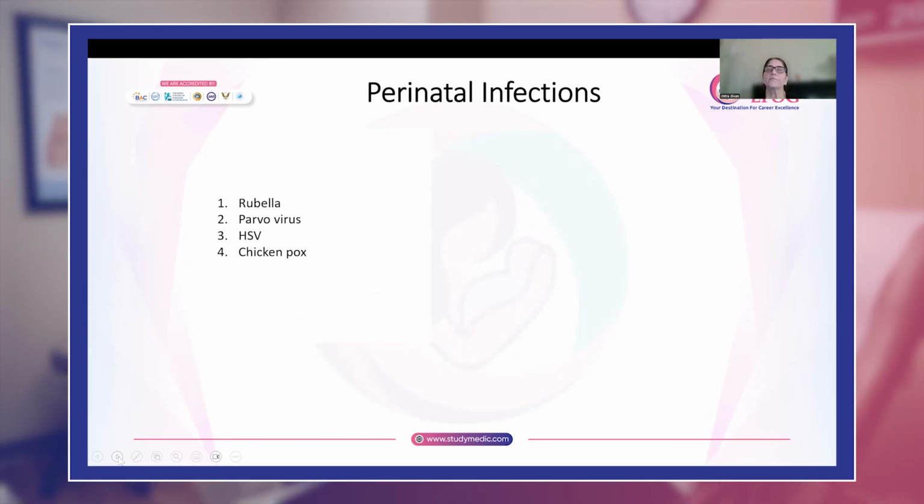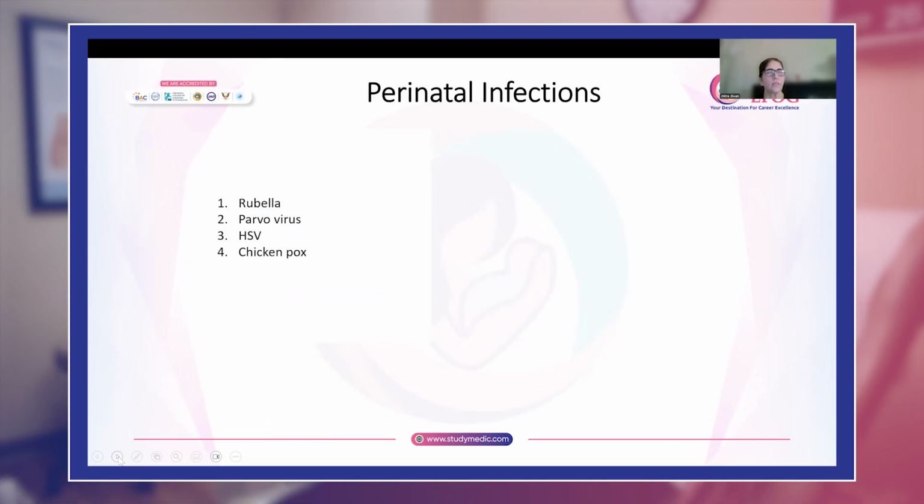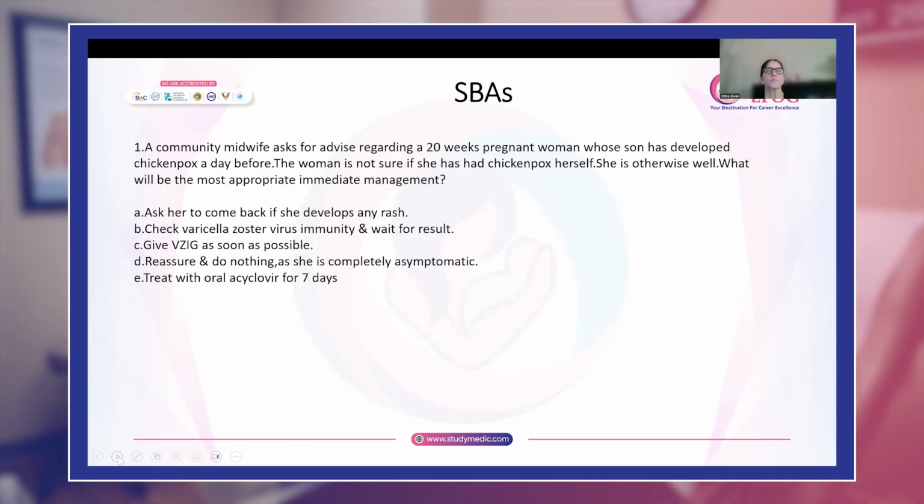Now coming to perinatal infections. The important ones are rubella, parvovirus, HSV, and chickenpox. Let us see a few questions from all of them.